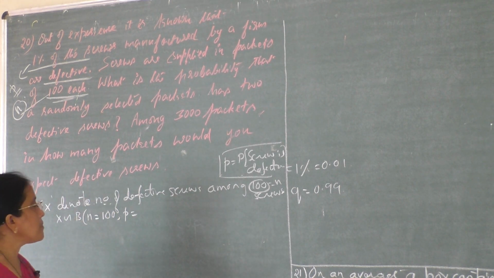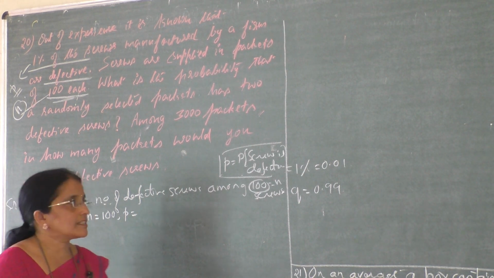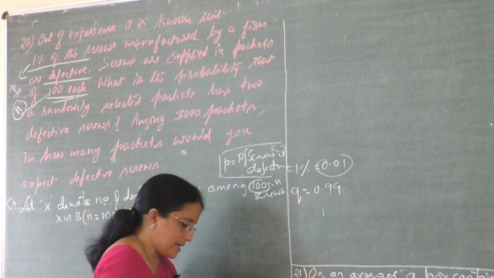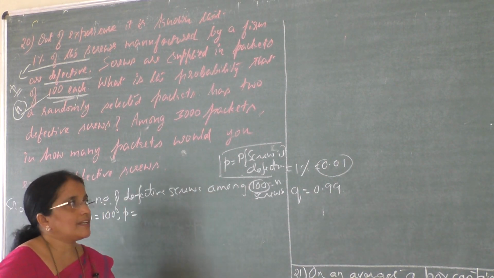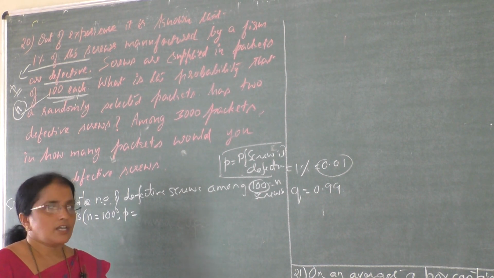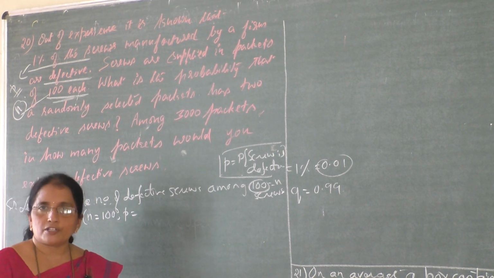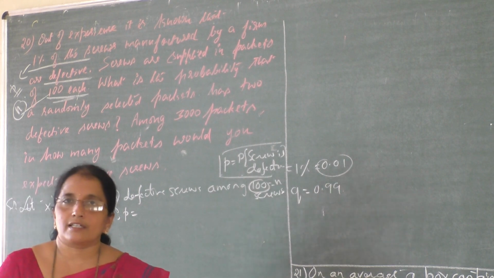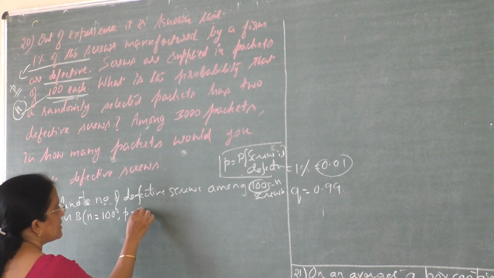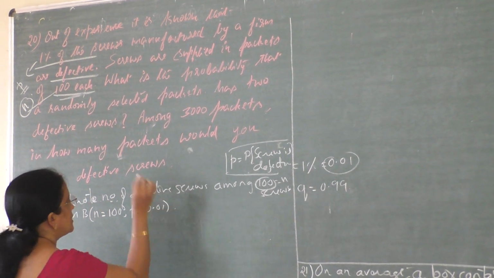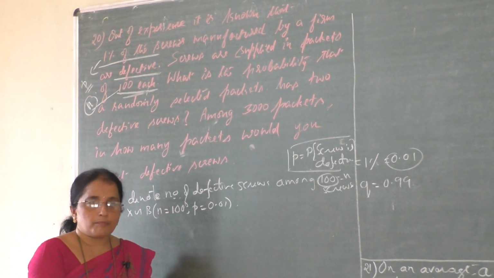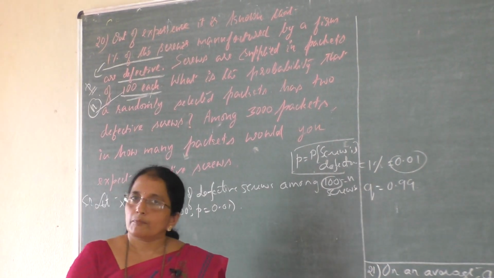Now here you can observe n is 100, no doubt at all, we can consider n a large value. And what is p? p is equal to 1%, that is 0.01, a small probability which is very near to 0. If it is 0.01, 0.02, 0.03, you can consider p as small. Next, I am not going to use binomial distribution here because n is very large and p is very small.